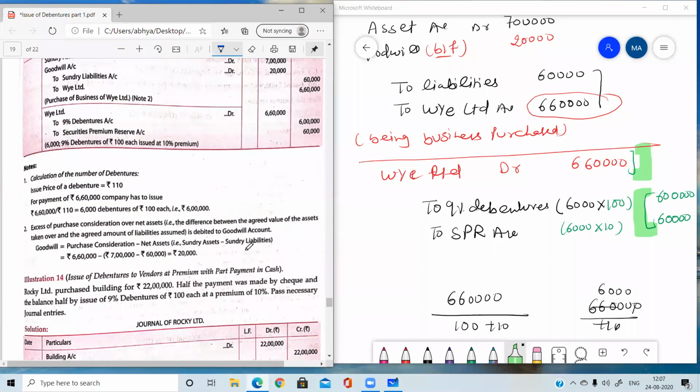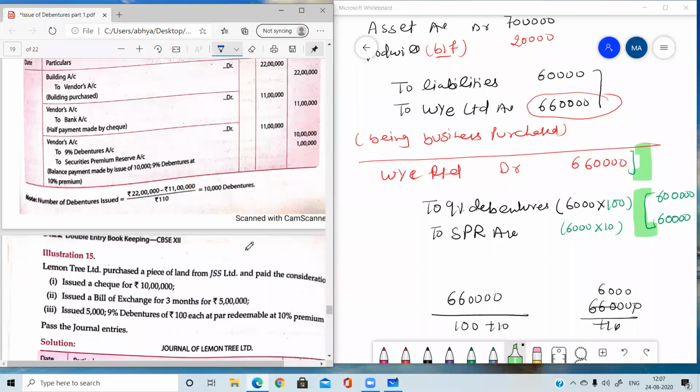Okay, so now do one question. This is an important question, because in this question a mixed payment is made. It means only one type of payment is not done. You can read that Lemon Tree Limited purchased a piece of land from SS Limited and paid the consideration. Here the purchase price of the land is not given, so you need to start backward.